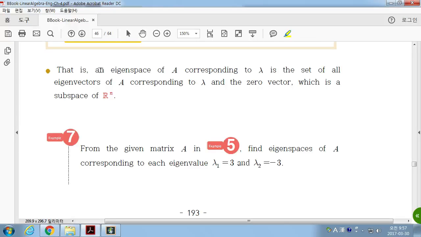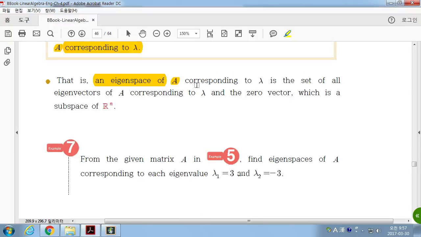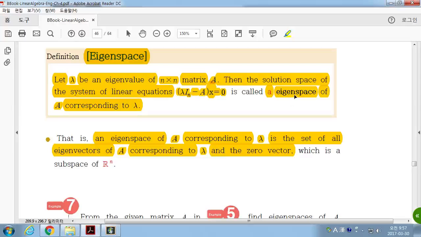Okay, the eigenspace of A corresponding to lambda is the set of all eigenvectors of A corresponding to lambda, and add the zero vector in it. So for it to be an eigenspace, it has to be a solution space. This solution set is originally made up of nonzero vectors x, so to be a solution space, the zero vector has to be in it.